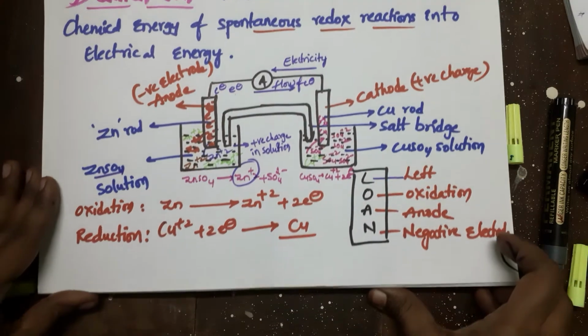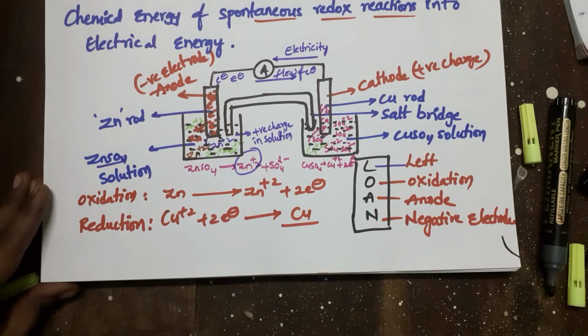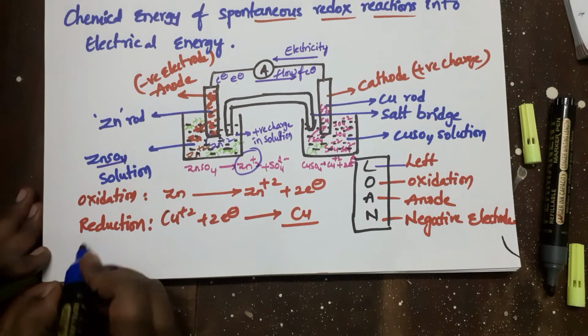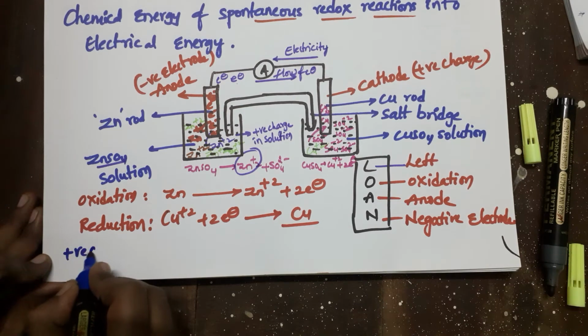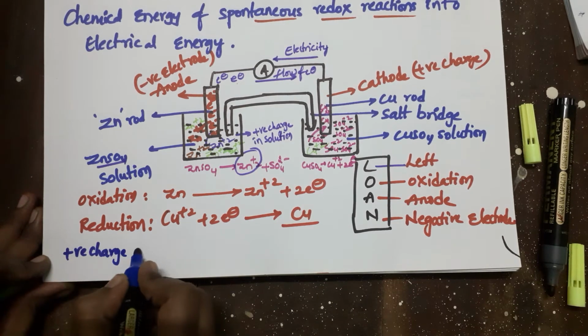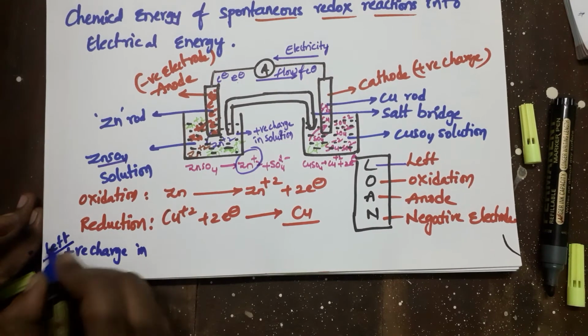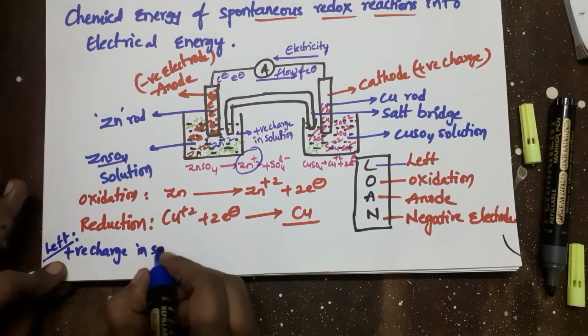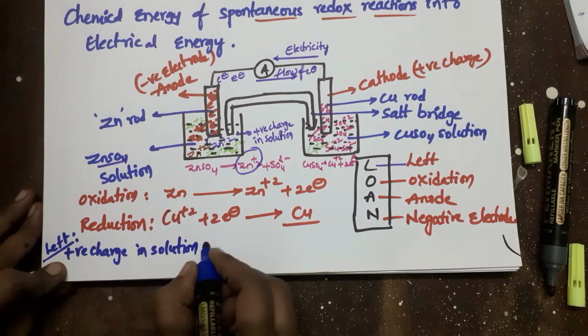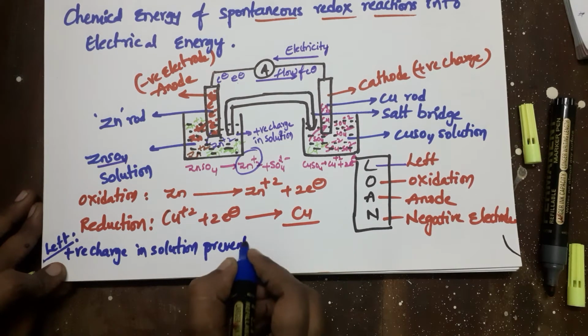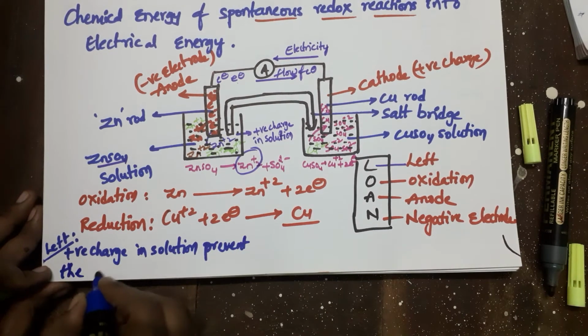See, one more point. I'm talking about the left electrode: the positive charge in the solution will prevent the outward flow of electrons.